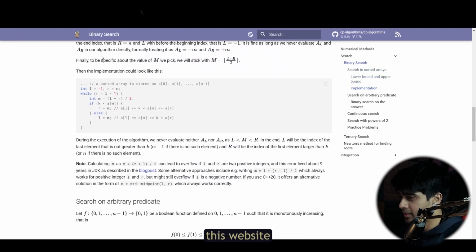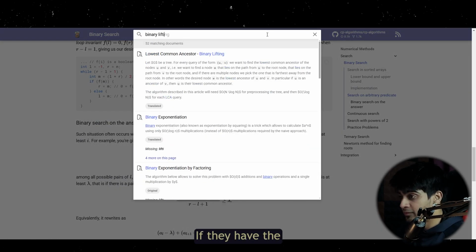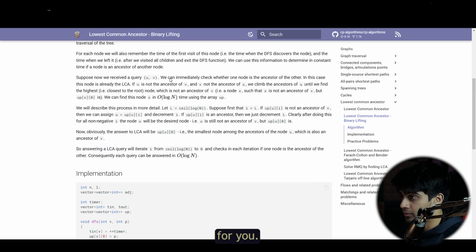So I just bookmark this website, and if you're ever stuck in any particular concept, just try searching that concept over here. If they have the concept explanation, it's a great thing for you. You can just read that.